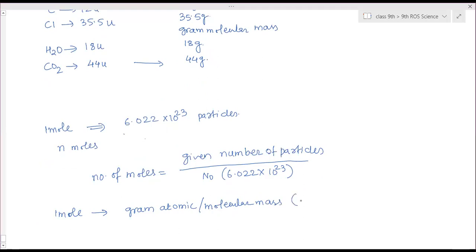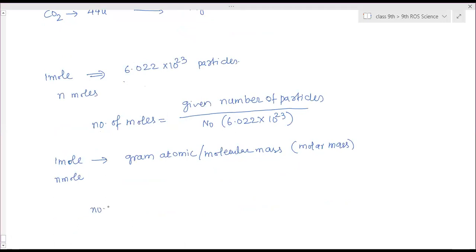This is also called molar mass. Molar mass is the mass of 1 mole of a substance, that is, the gram atomic mass. Then how do we calculate the number of moles? Number of moles is equal to given mass divided by molar mass.